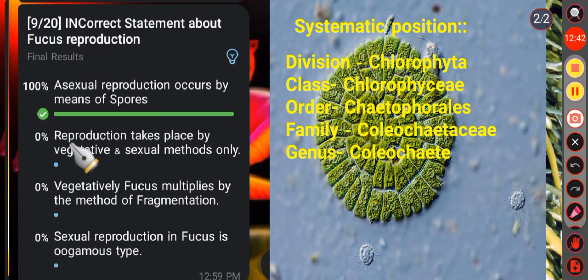Then option B, that is reproduction takes place by vegetative and sexual methods only. Yes, it is a correct statement. Then vegetatively Fucus multiplies by the method of fragmentation. It is also a correct statement. Then in the last option, that is sexual reproduction in Fucus is oogamous type. It is also a correct statement. But here option A, that is asexual reproduction occurs by means of spores, is the incorrect statement.